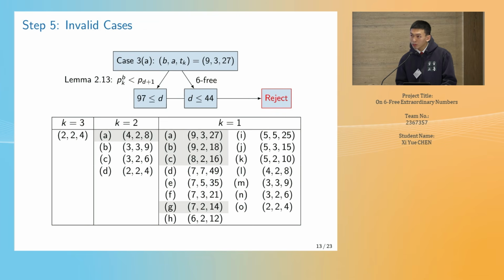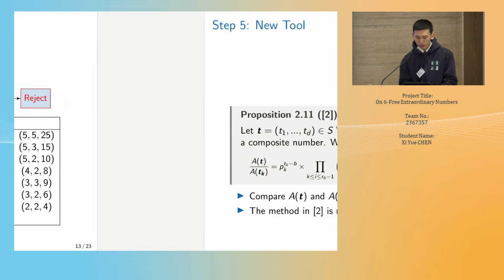For the simple case like case 3a, after applying Lemma 2.13, we can get the lower bound of D. Then by the assumption of 6-free integer, we can get the upper bound of D. Since it produces a contradiction of the bound of D, this case is invalid. This table shows some invalid cases which can be eliminated due to similar arguments.